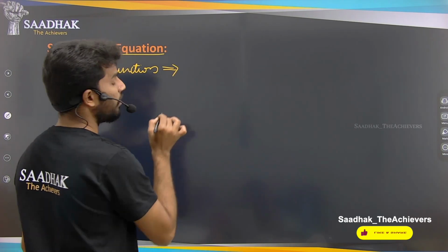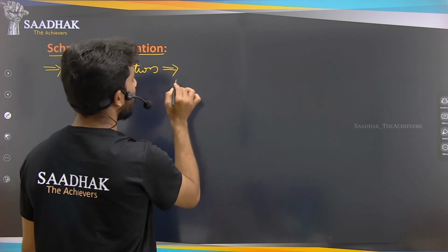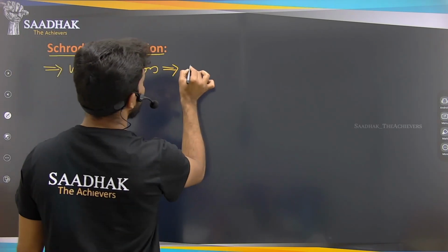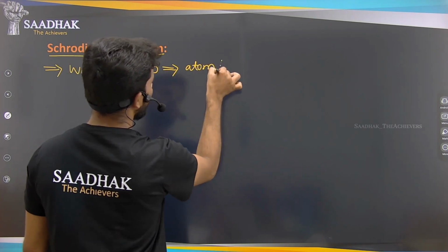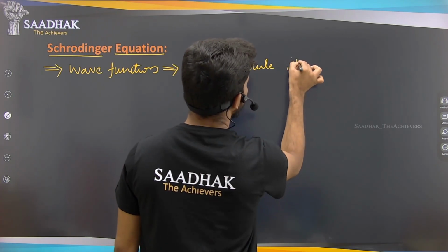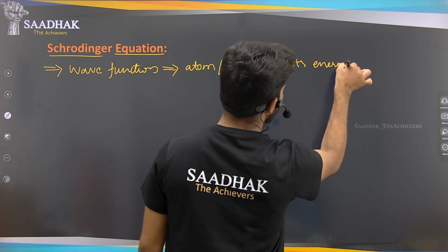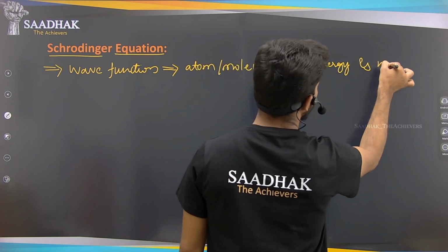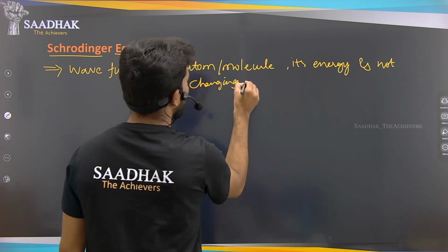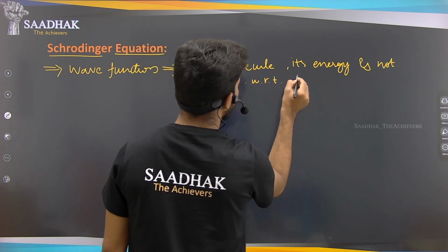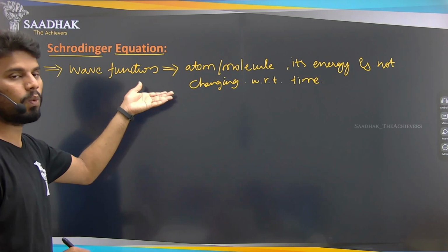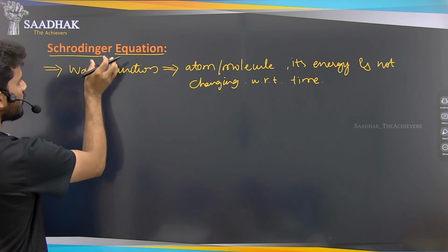This is the wave function of an electron, an atom or a molecule, where the energy is not changing with respect to time. Depending on this, he formulated one equation, which is the Schrodinger's equation.